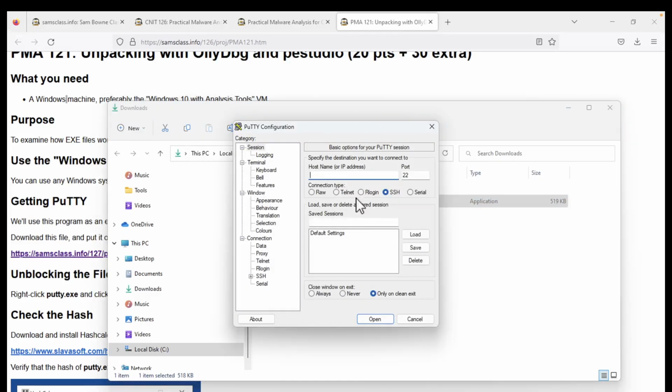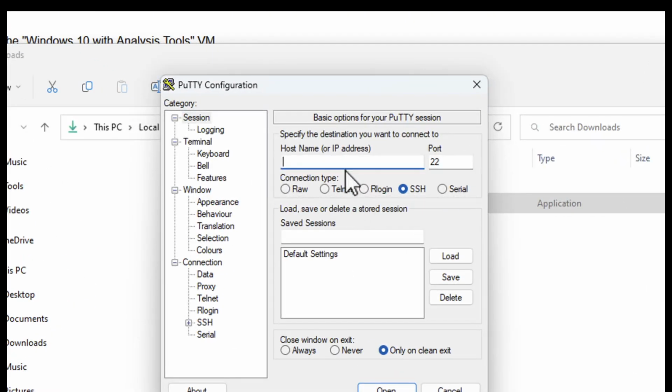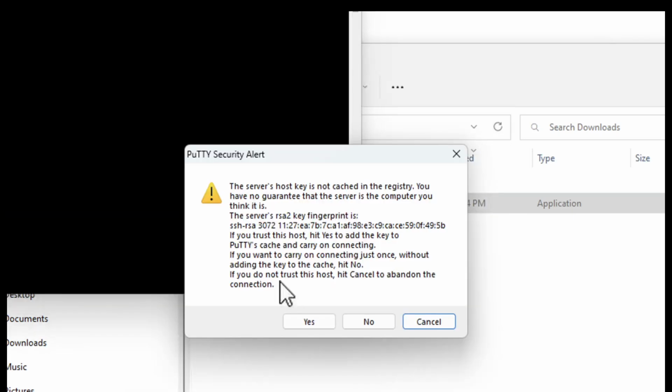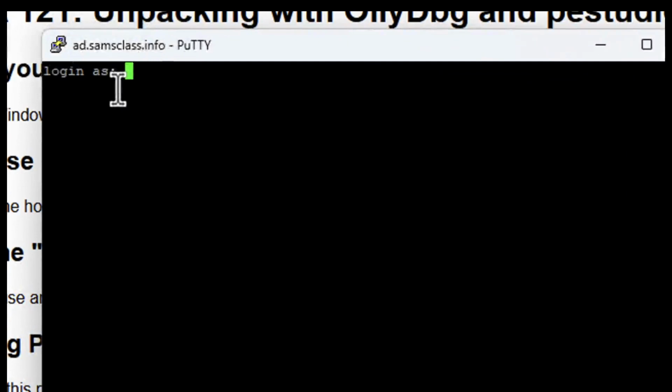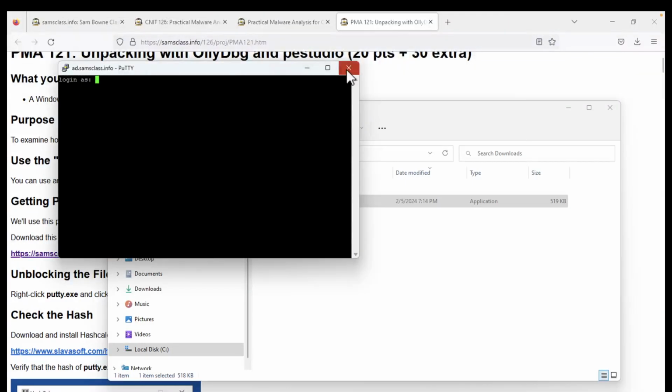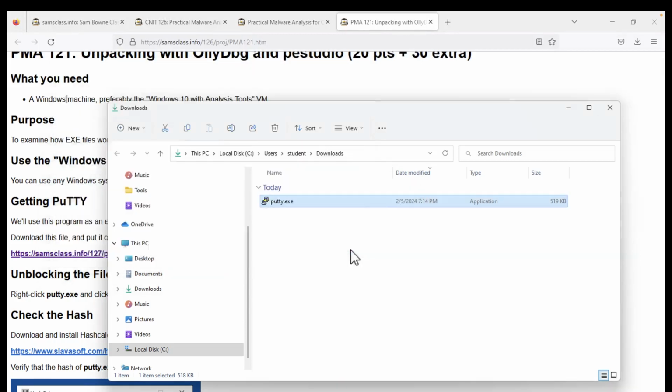So this is what PuTTY does. PuTTY is just an SSH client. So you can put in the name of a server, like ad.samsclass.info, and you can connect. And when you do, it will ask you to log in with login as. That's all I want to see. That's all it does. We're not going to bother logging in. I don't have a name and password for that server. I'm just showing you what it does.